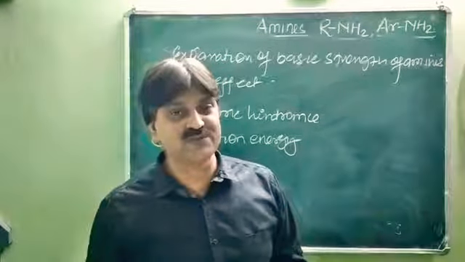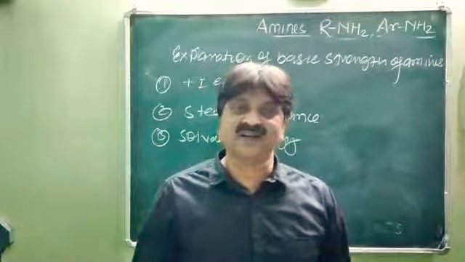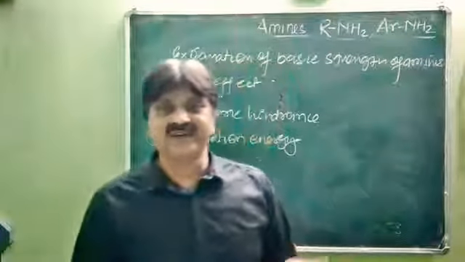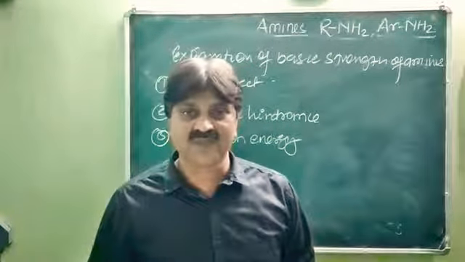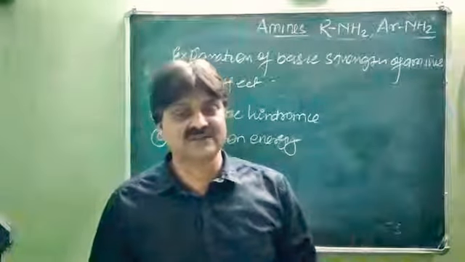So on this basis, which would have the more basic character? Obviously it is clear: tertiary, then secondary, then primary. Why? Because in case of tertiary, there are 3 methyl groups. In case of secondary, there are 2 methyl groups. In case of primary, only 1 methyl group. So on the basis of plus I effect, tertiary is greater than secondary, which is greater than primary.